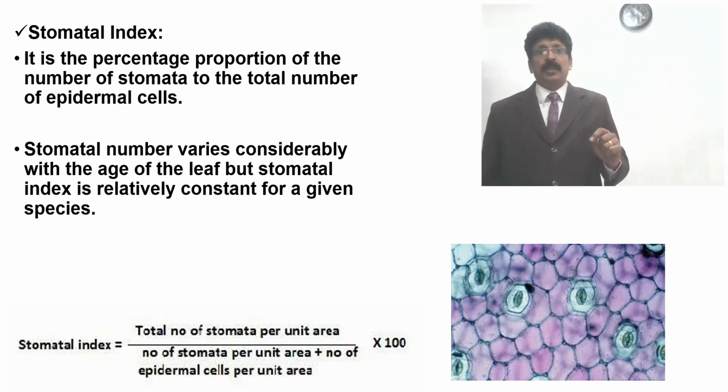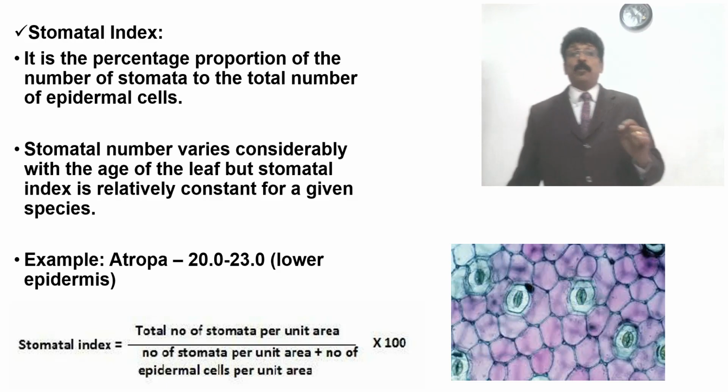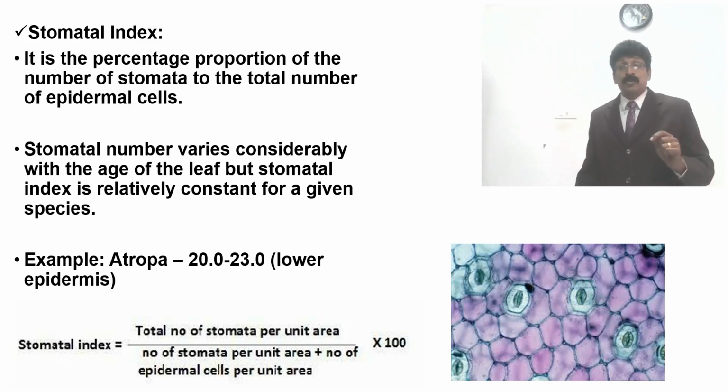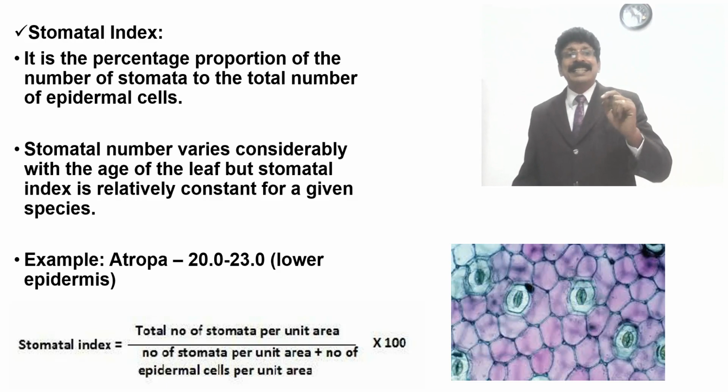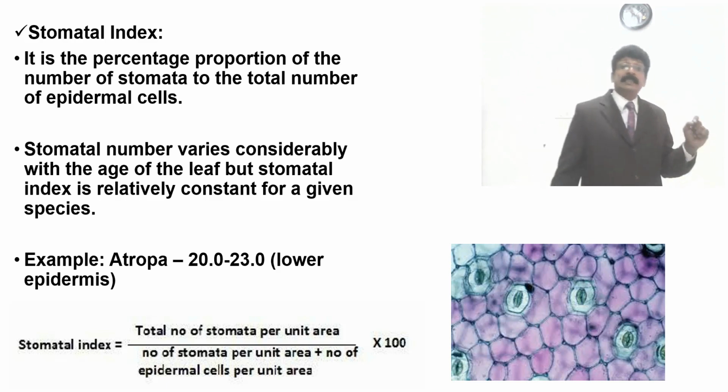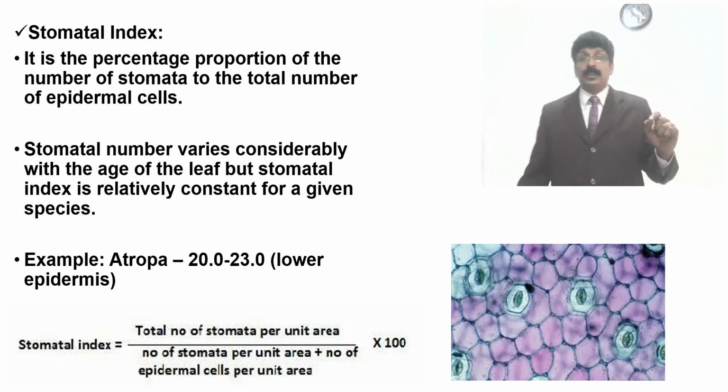So that is very important. Stomata of Atropa, you can see 20 to 23 on the lower epidermis. So stomatal index can be used for identification.